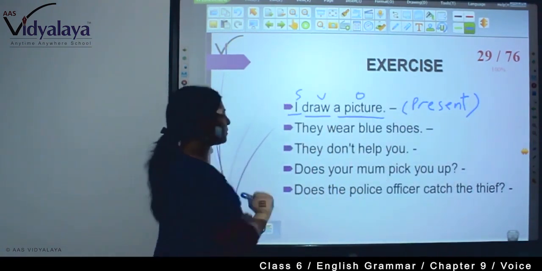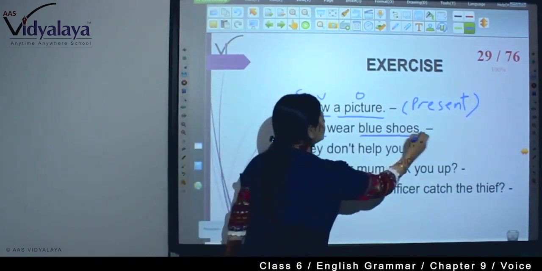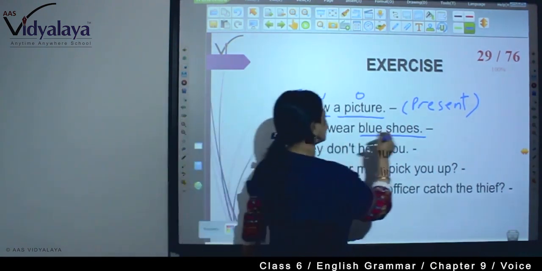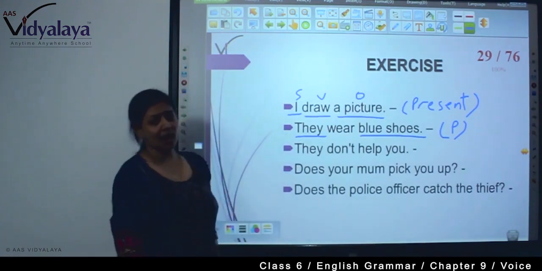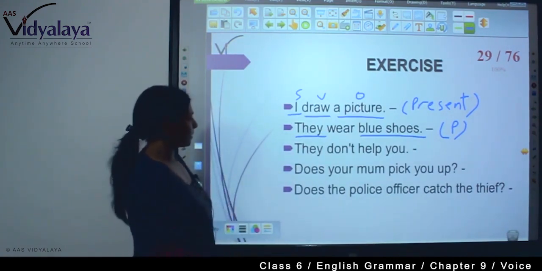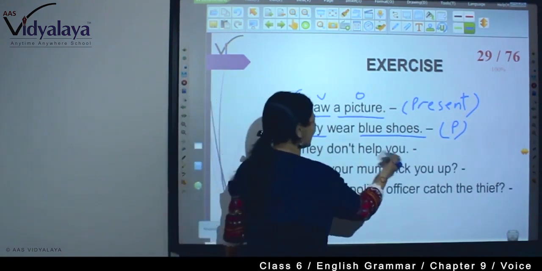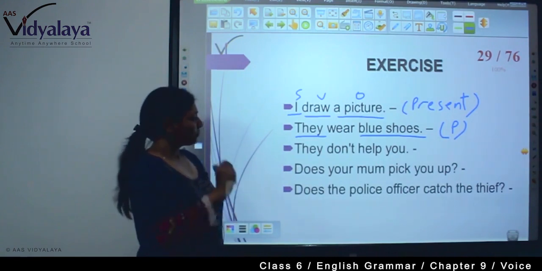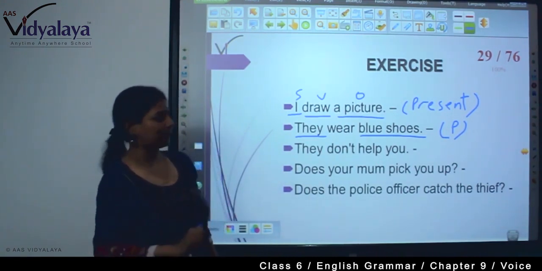They wear blue shoes. They is the subject, it's plural. Shoes, the object, is also plural. So, blue shoes, and this is present tense. See, this is also present tense. So, blue shoes are worn by them. Now, they don't help you. Here, they is again the subject, plural, and you is second person. So, they don't help you: you are not helped by them.